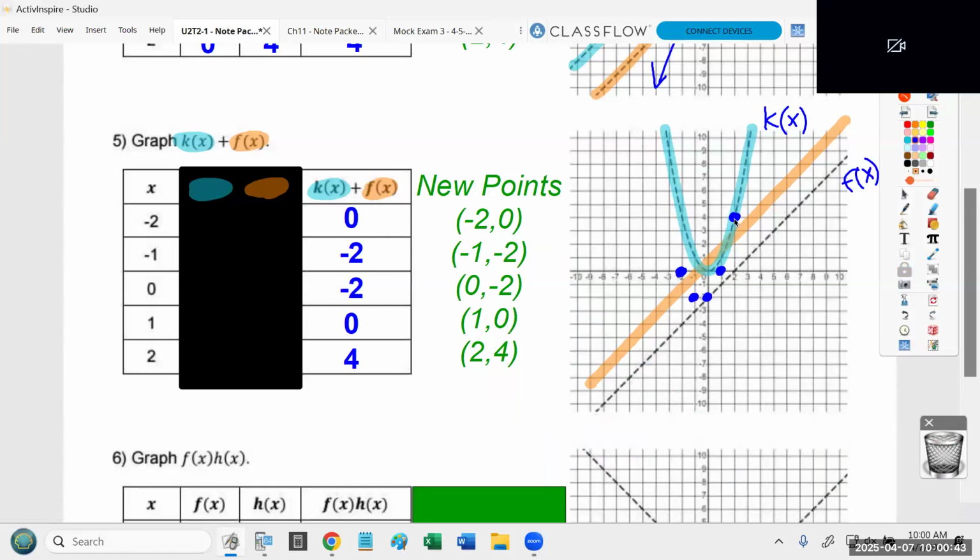Now, it may be hard to see the curve, but one thing I might want to remind you all of is if there's a point at 2, 4, there's going to be another point over here. I put it in green because you don't have to create it, but having that mirrored point, that symmetric point, is going to help me draw this curve more accurately. Right? And plus, I think it makes it easier to see the curve that we're trying to create. That is your result.